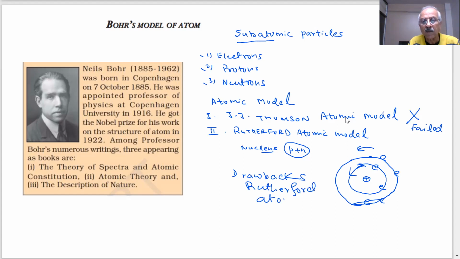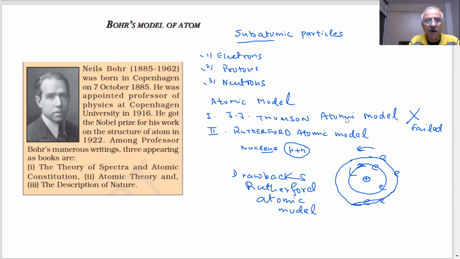The drawbacks were that, sir, electrons will soon lose their kinetic energy, and then there will be no acceleration, and they will go inside the nucleus. The most important point is that charged particles, when they are in acceleration, will start losing energy. They will emit radiations. And what will be the result of that? The electrons will not be stable in orbits. They are going to fall down inside the nucleus. And then the atom is not stable. So this model is not stable.